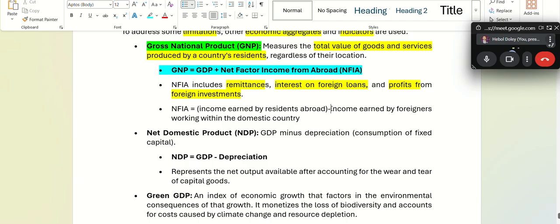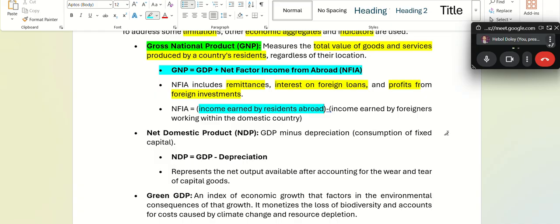So what is it saying? Now my question was, when will your GNP be higher? What will happen if income earned by residents abroad is, let's just say, 100 rupees, and income earned by foreigners working in India is 90 rupees? What will happen then?